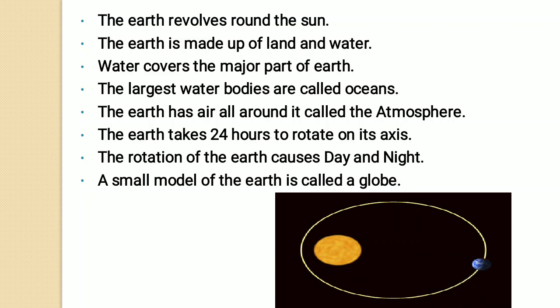The earth takes 24 hours to rotate on its axis, and this gives us day and night. Day and night depend on the rotation of the earth. A small model of the earth is called a globe.